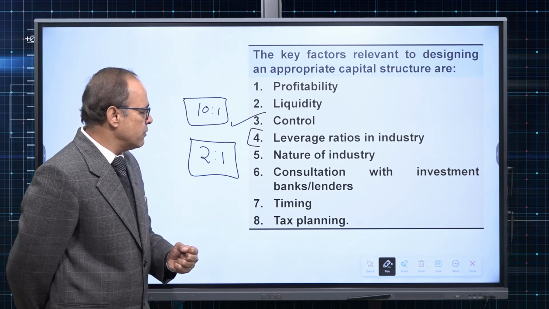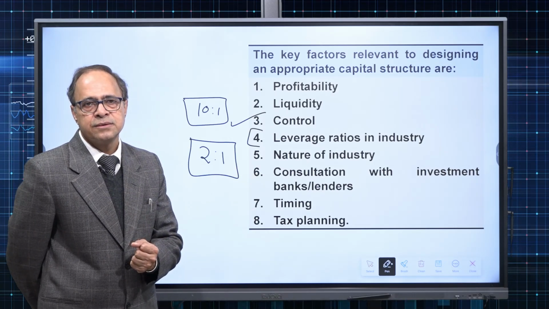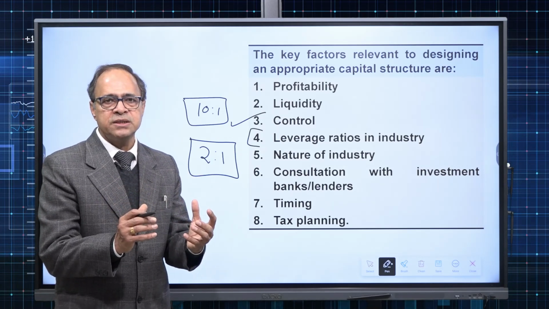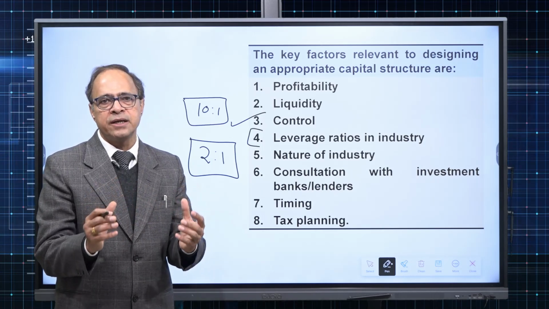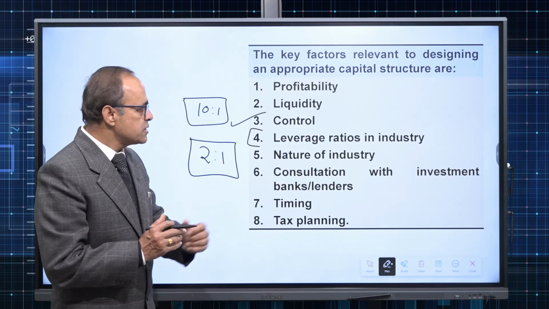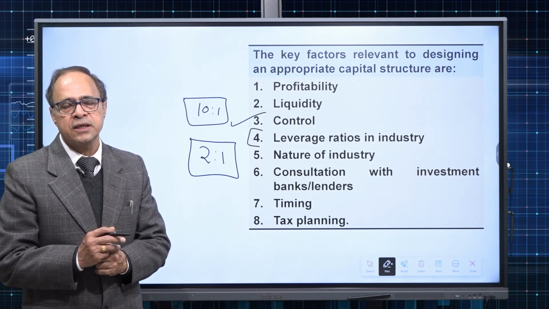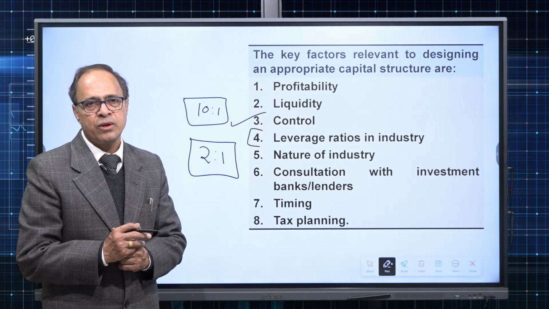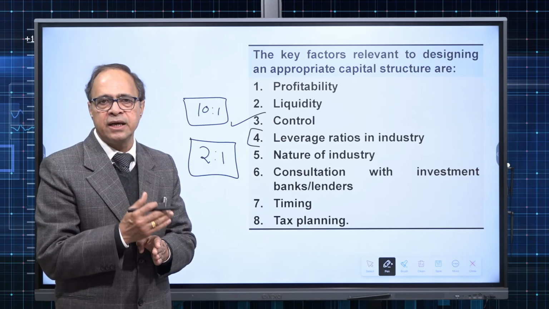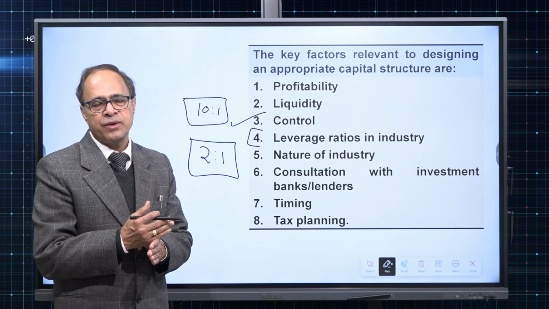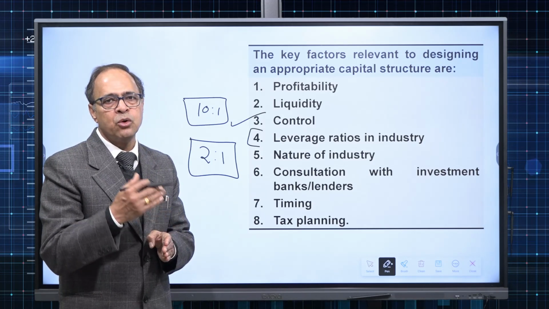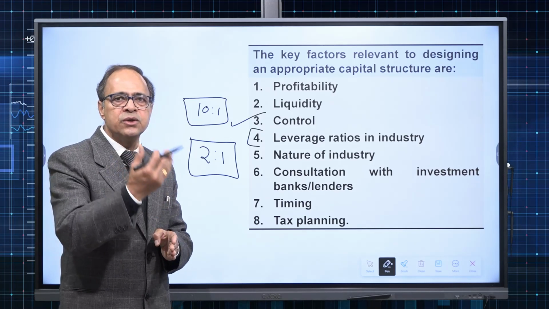Then consultation with investment banks and lenders. There is something called a loan covenant. Loan covenant means restrictions imposed by the money lenders, bankers, or the financial institutions. Sometimes a company has already taken a loan from a bank or financial institution. At the time of giving a loan, the money lender might impose a restriction that if the company needs subsequent money, they cannot go for more debt. Rather, they will have to go for equity only.